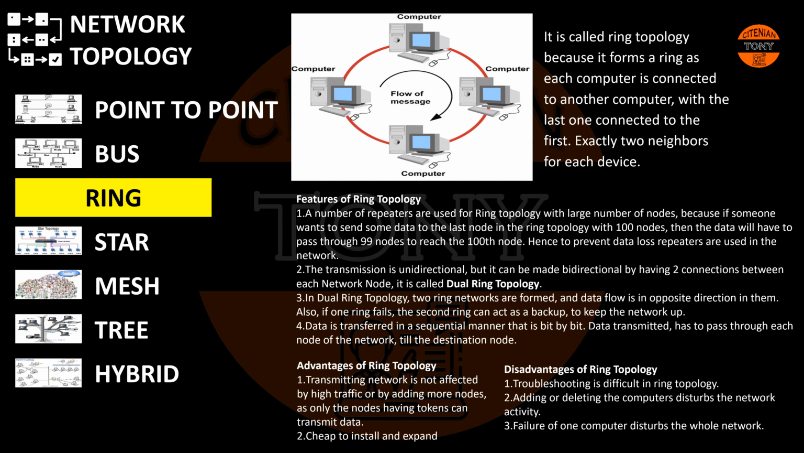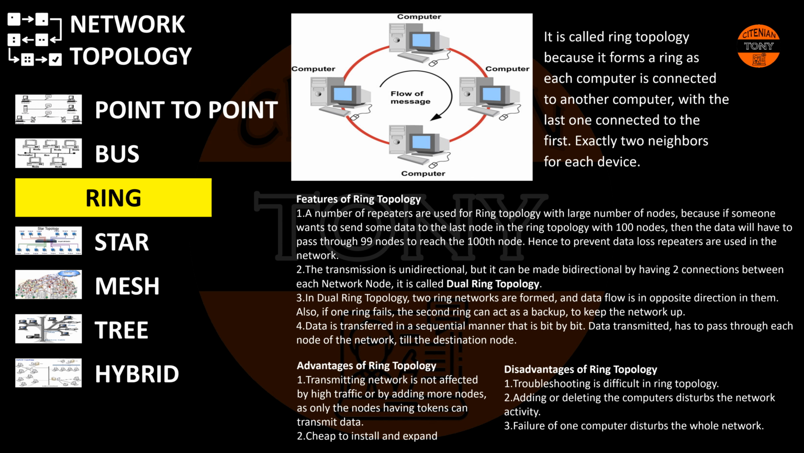Features of ring topology. A number of repeaters are used for ring topology with a large number of nodes, because if someone wants to send some data to the last node in a ring topology with 100 nodes, then the data will have to pass through 99 nodes to reach the 100th node. Hence, to prevent data loss, repeaters are used in the network.